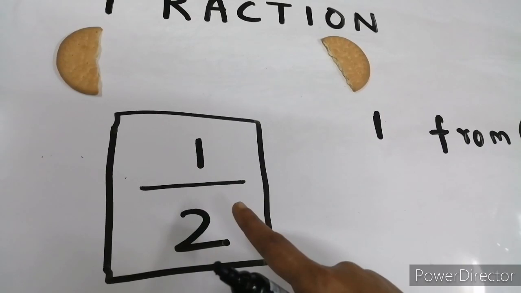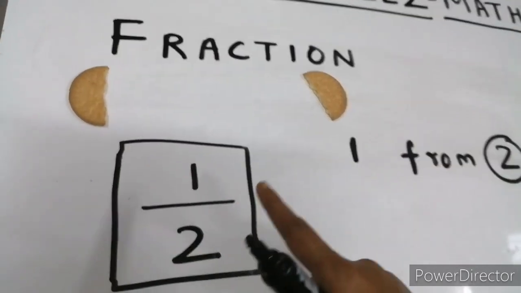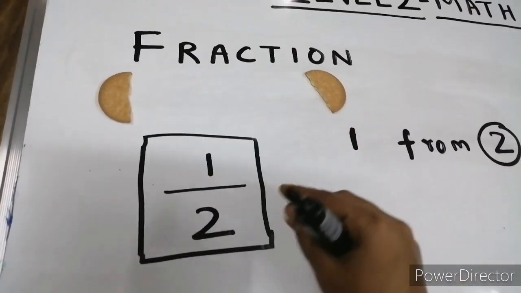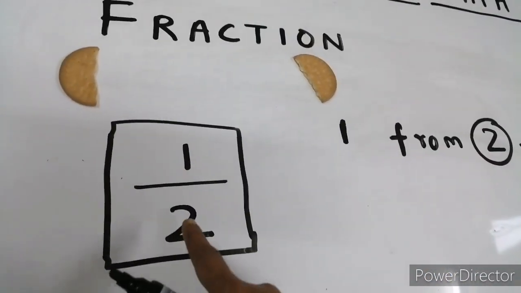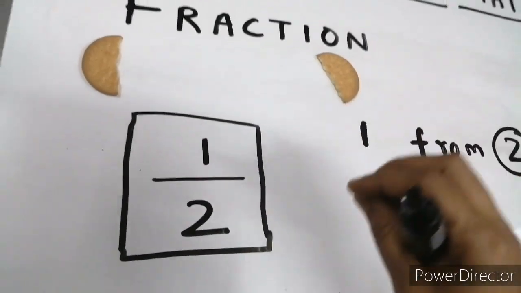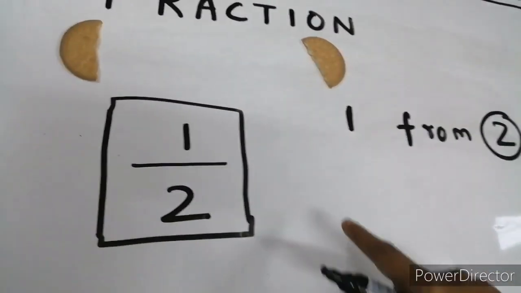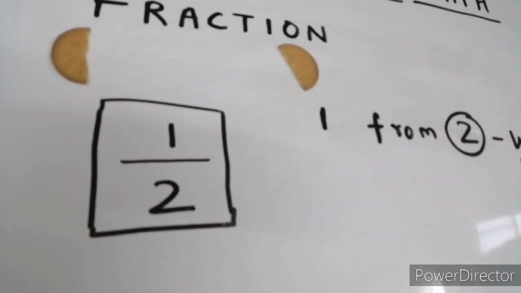Did you understand what is fraction now? So, fraction tells us how many parts are there from the whole. The parts taken out from a whole is called a fraction.